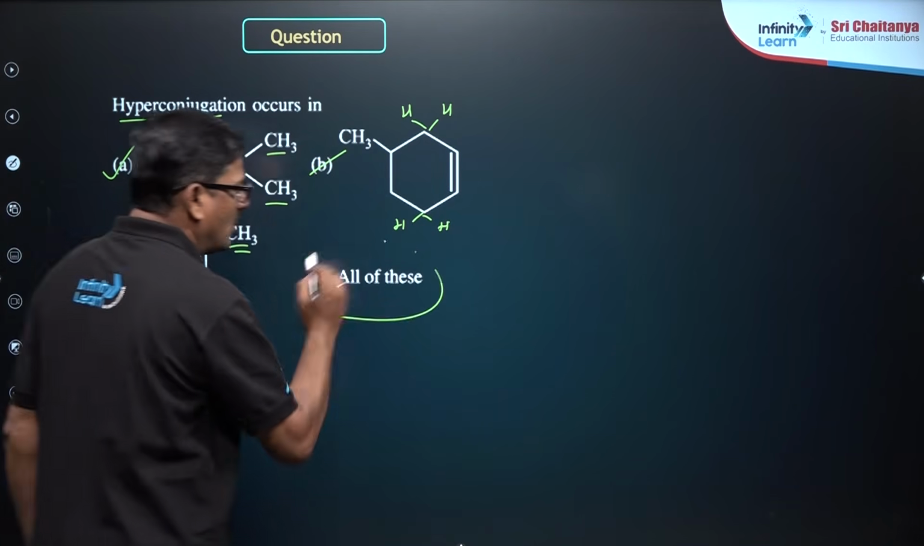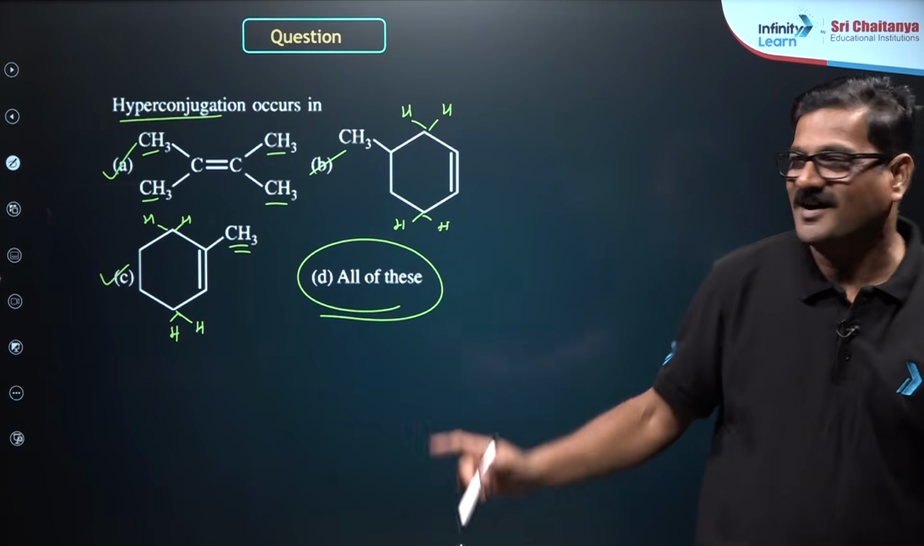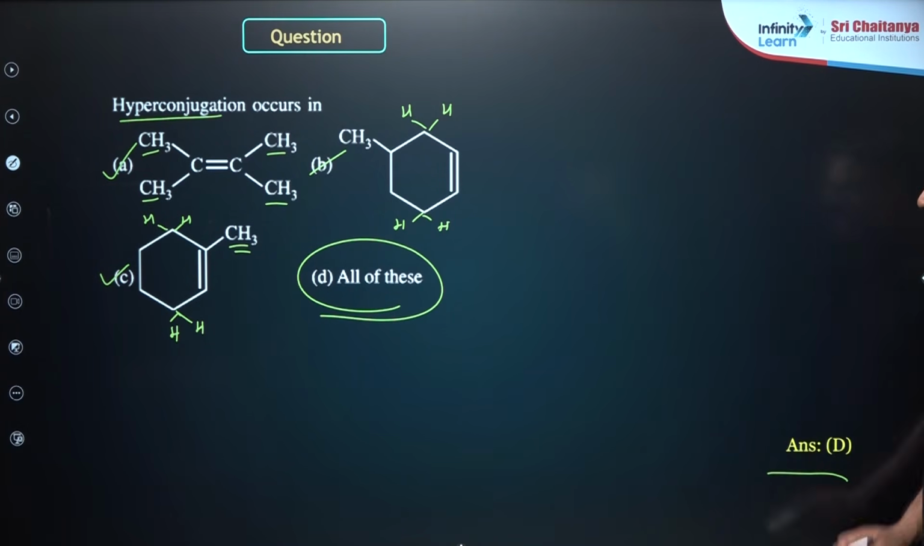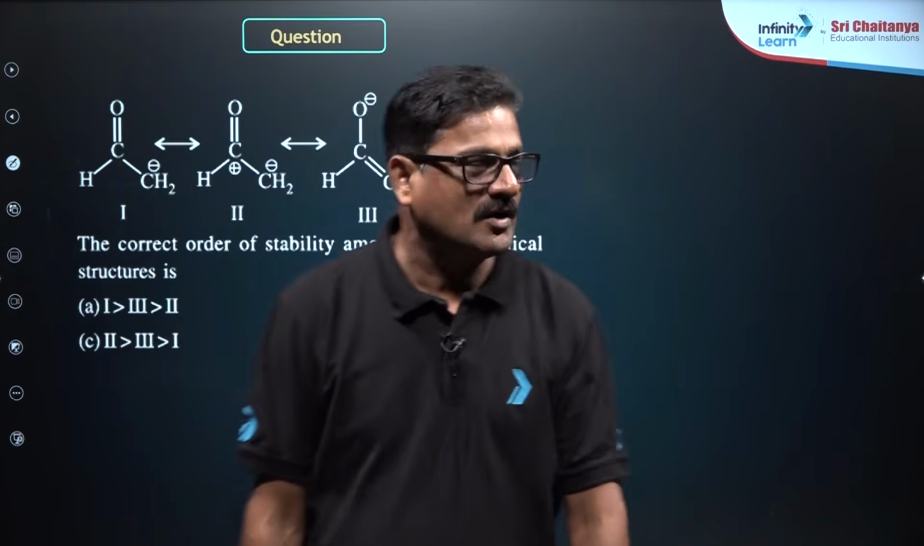So I want to show all of these is going to be the answer for this question. Hyperconjugation is shown. The answer for this is going to be D. Wonderful. So let's see one more question here.